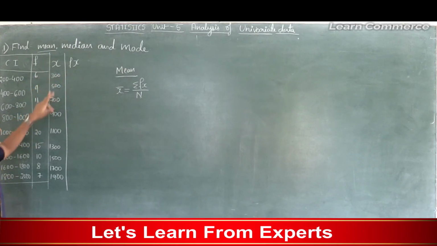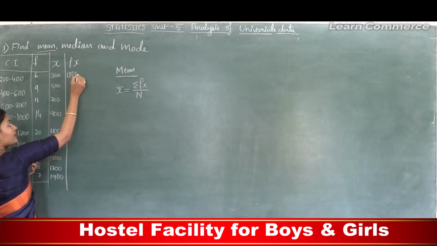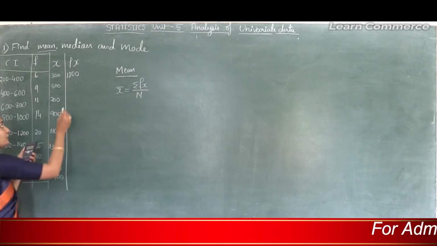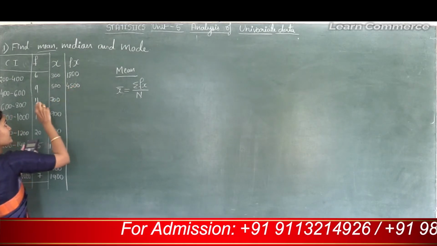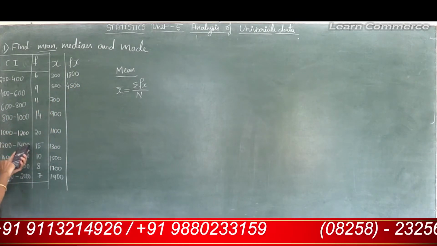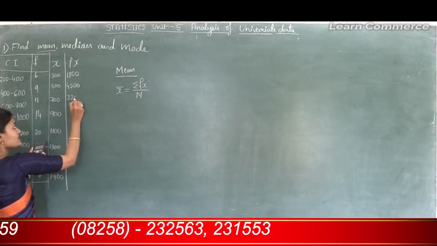So 6 into 300 is 1800. Next f is 9 and x is 500, so 9 into 500 is 4500. Next f is 11 and x is 700, so 11 into 700 is 7700.